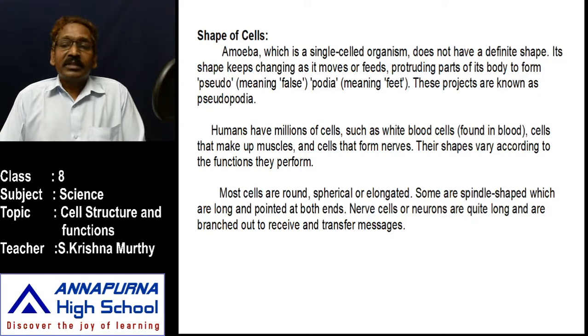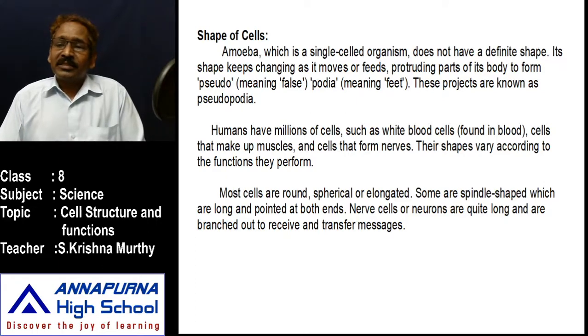This diagram represents different kinds of shapes and structures. The ovum is round, the nerve cell shows branching, and the muscle cell shows pointed ends. Like that, each and every cell shows a different shape and structure.